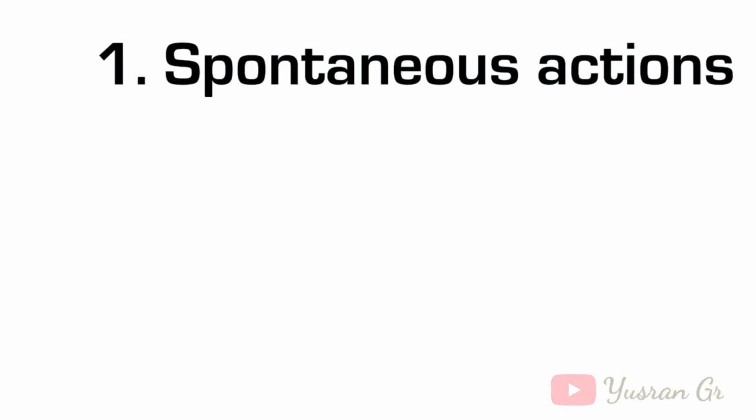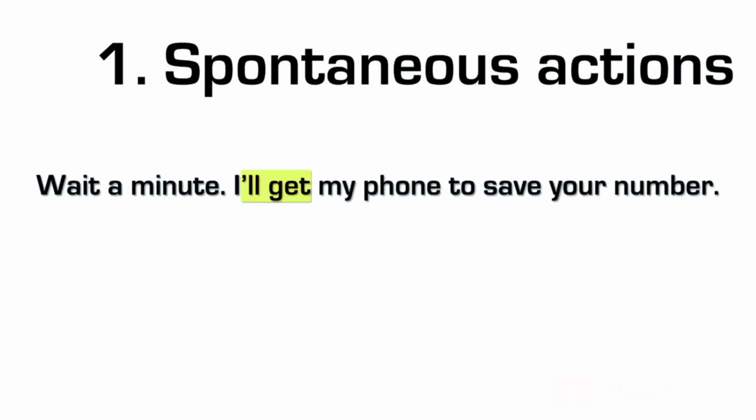So we said number one, we use will for spontaneous actions. So like in this example, wait a minute, I'll get my phone to save your number. Okay, so you have your friend who wants to give you his new phone number, and so you get your phone. So you say, wait a minute, I'll get my phone to save your number. So you will use will. It's spontaneous. At that moment, you decided to get your phone and save his number.